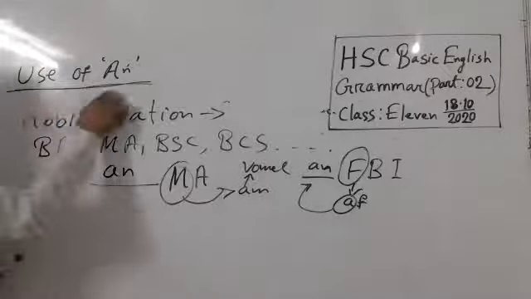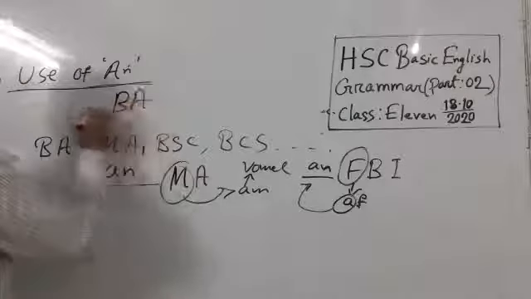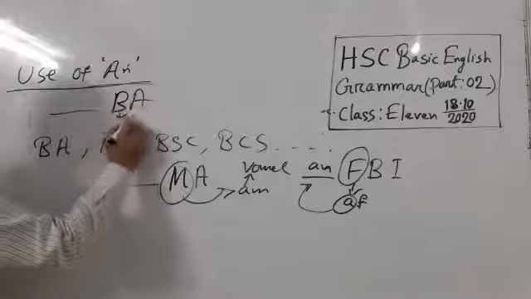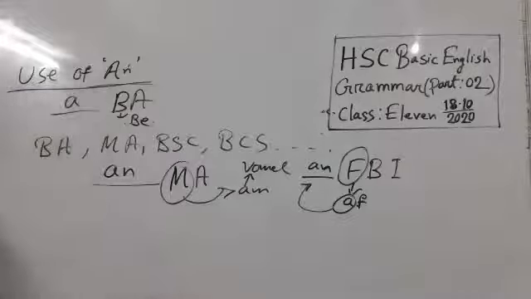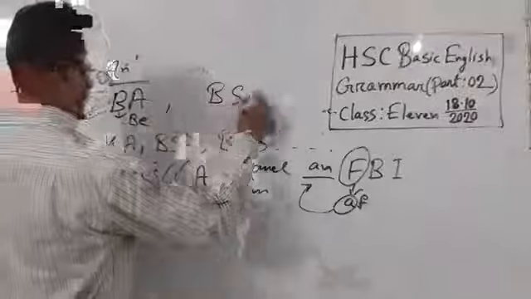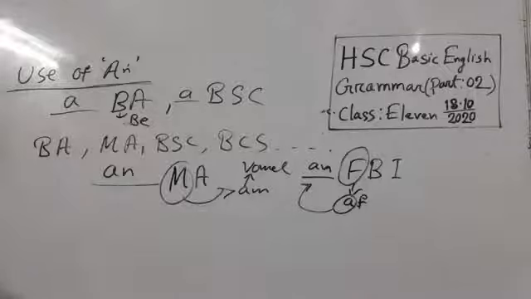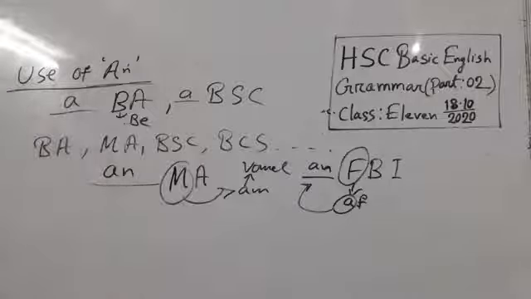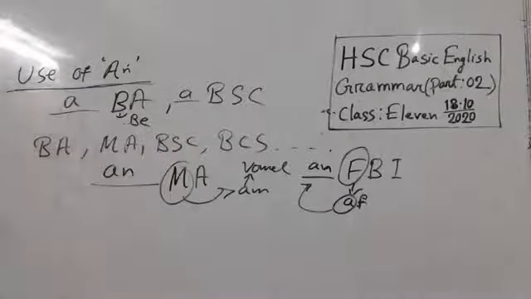Another word, look here, BA. This B is a consonant and also sounds like a consonant B. So you use A here. Before BA we use A, and there is BSc, like this A. So with abbreviation words, both A and AN are used, but it also depends on the sounding, that means pronunciation.